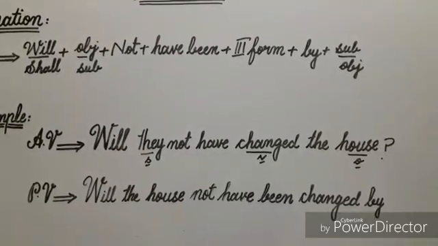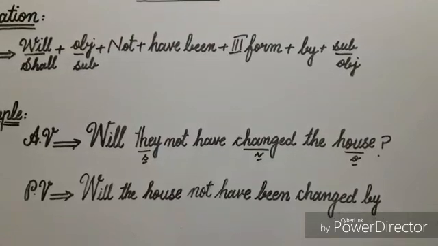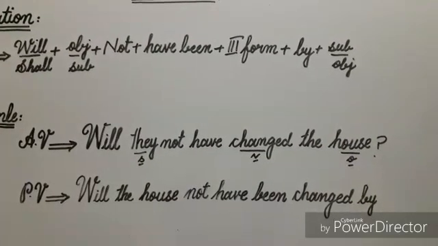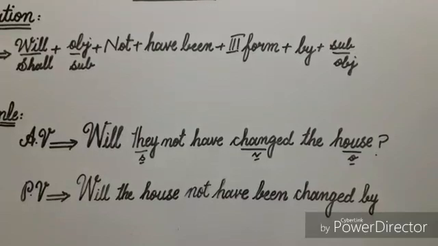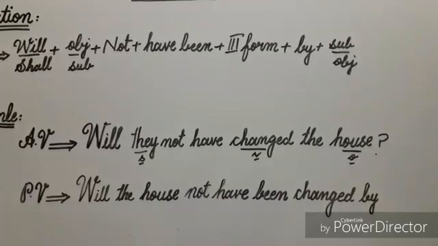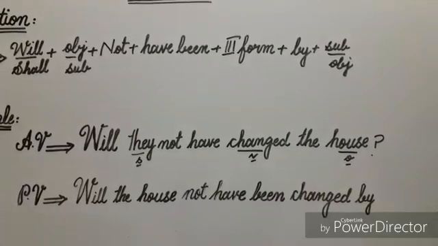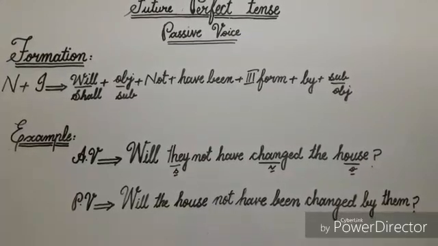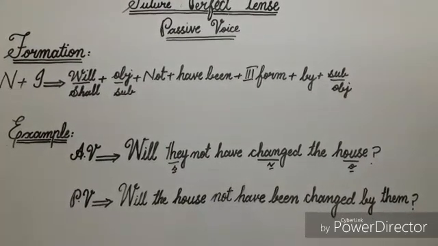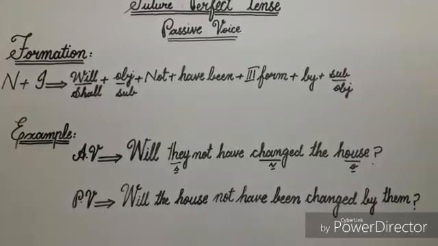Next to preposition by, I'll write here subject but in objective condition, and in this sentence they is subject and its objective condition is them, so I'll write here them. Now you can see that by using this formation we have changed active voice sentence into passive voice.